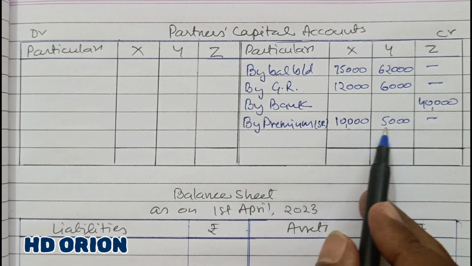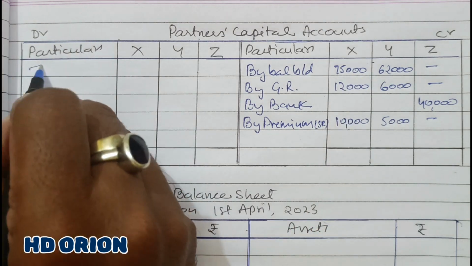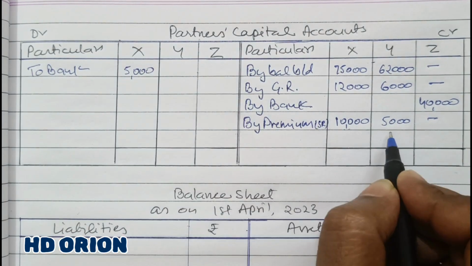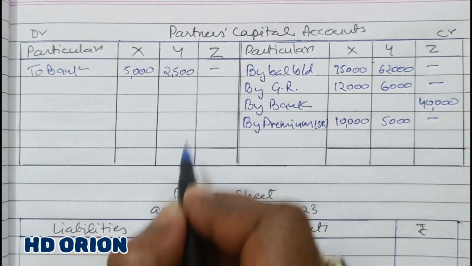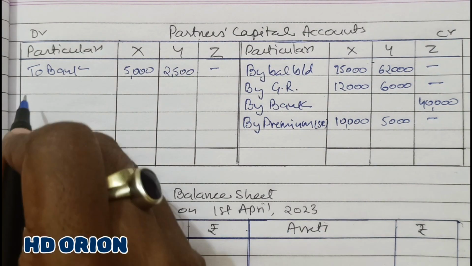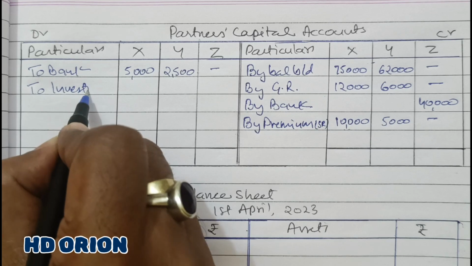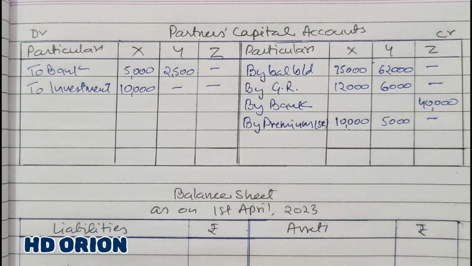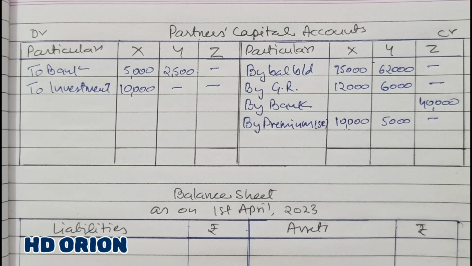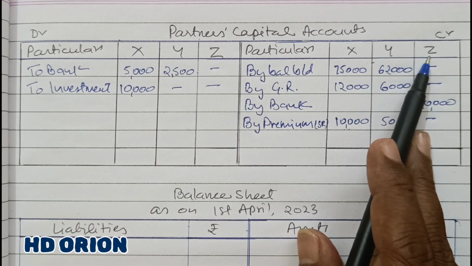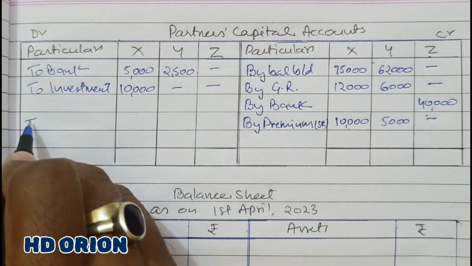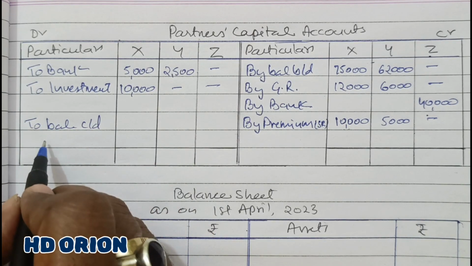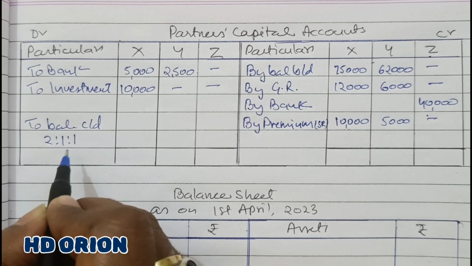Now it is said in the question that half the premium is withdrawn by the partners. So we will withdraw it from the debit side to bank. Half of 10,000 is rupees 5,000 and half of 5,000 is rupees 2,500. Then investments are taken over by X at a revalued amount of rupees 10,000. And now we will set it. Fine. So based on partner Z's capital, we have to adjust here. So to balance closed down, and the ratio is how much? 2:1:1. This is the new ratio.